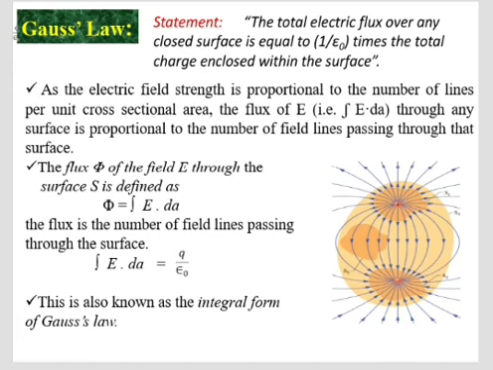The flux phi of the field E through the surface is defined as phi is equal to integral E dot dA. The flux through any surface enclosing the charge is equal to Q by epsilon 0. That is, integral E dot dA is how much field comes through a certain area, that is, electric flux. The electric field coming through a certain area is proportional to the charge enclosed. This is known as the integral form of Gauss's law.